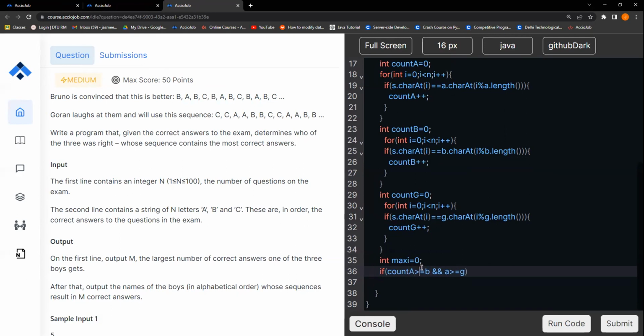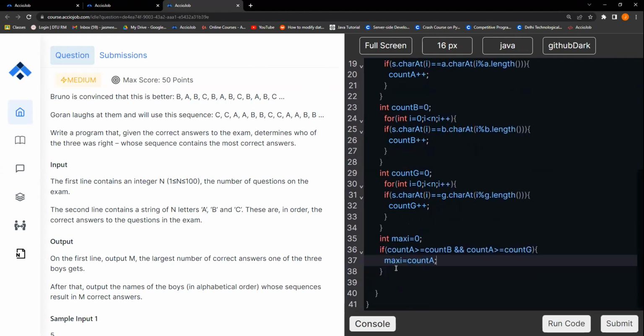Count A is greater than count B and count G. Right. So count A is greater than count B and count G. Please make the maxi as count A.